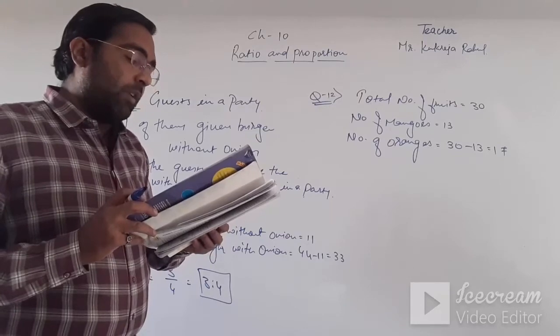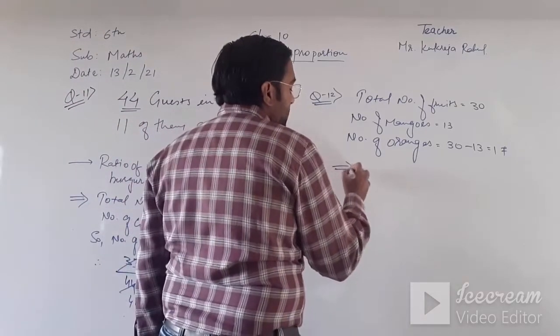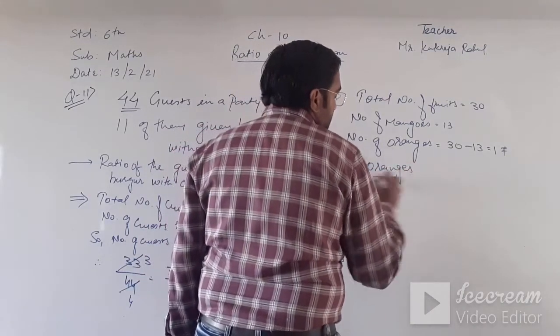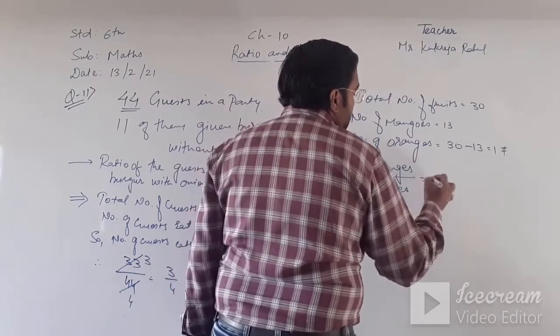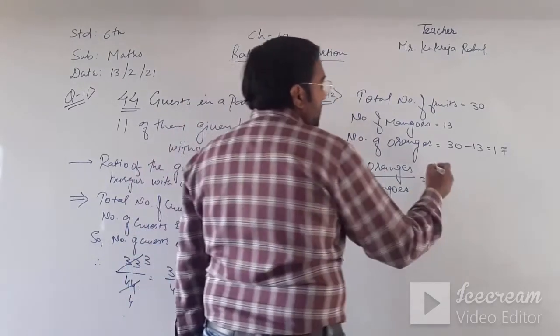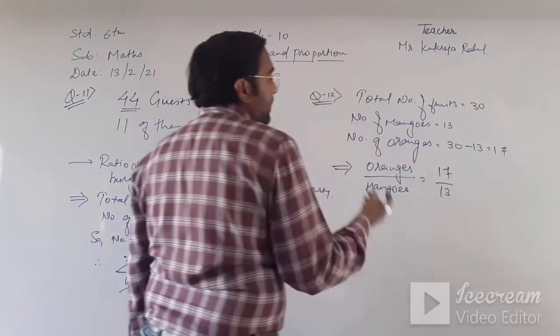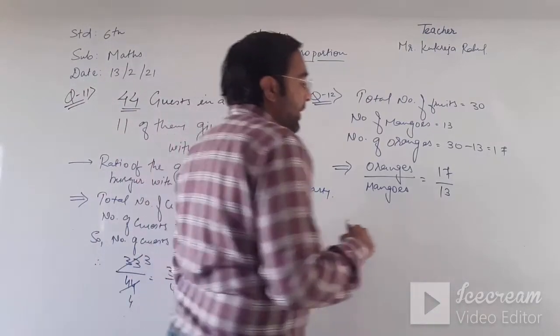Now what is the ratio of the oranges to the mangoes? So my solution is oranges to mangoes. Oranges are 17 upon mangoes 13. There is no cancellation here because both of them are prime numbers.